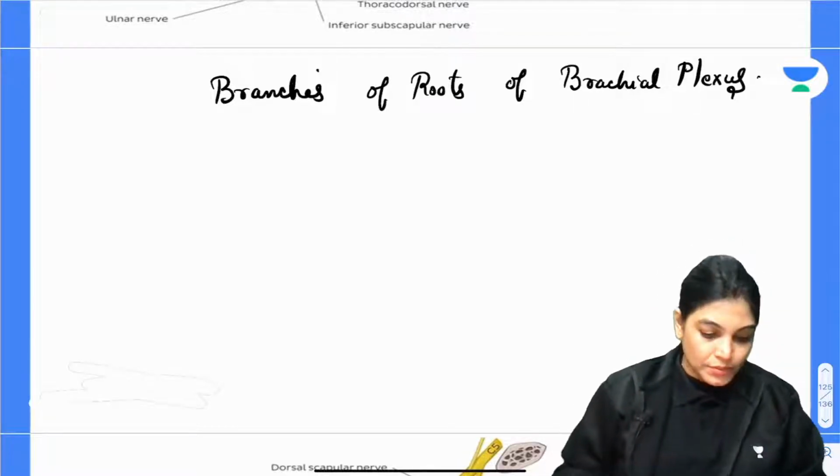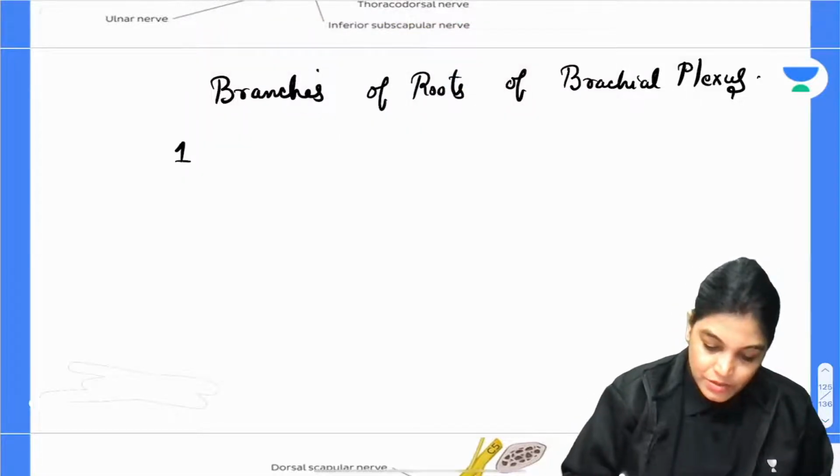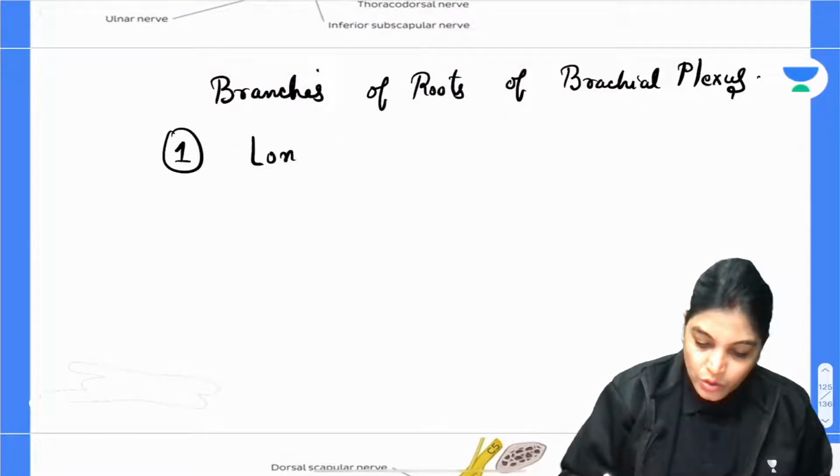Got it? Now, the two branches which we have seen in the diagram, the one is long thoracic nerve.